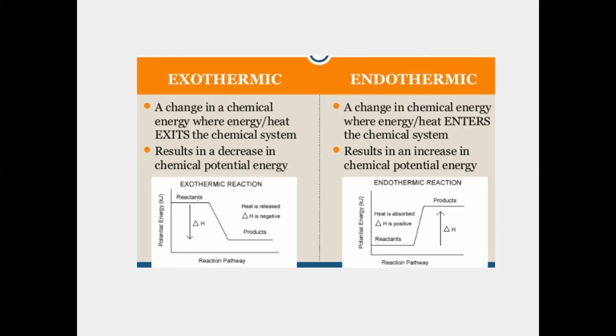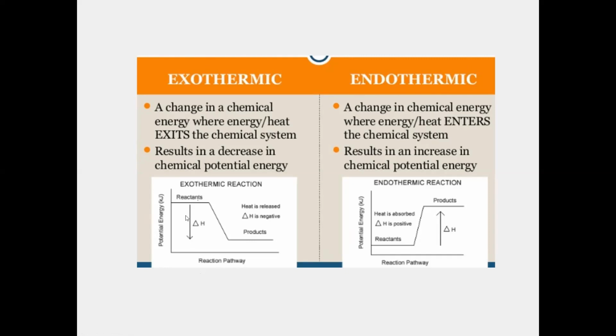What happens in an endothermic reaction? The energy is being absorbed, and this results in an increase in chemical potential energy. You can see this graph here. The energy is on the y-axis, and the x-axis shows how the reaction progresses. This is the reactant energy.